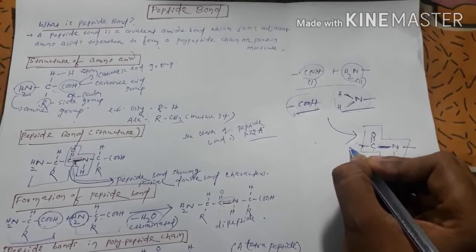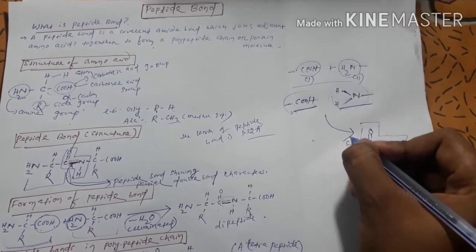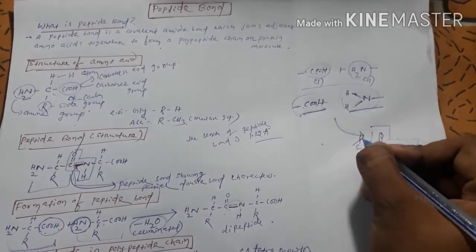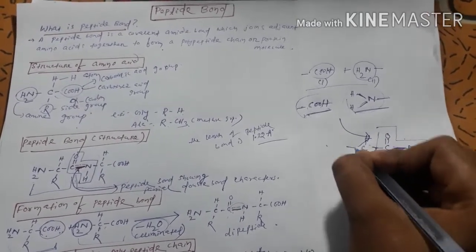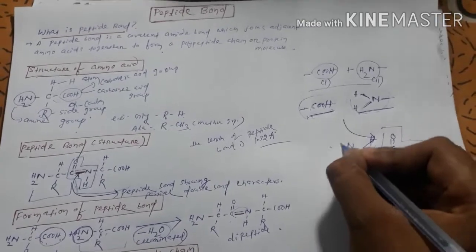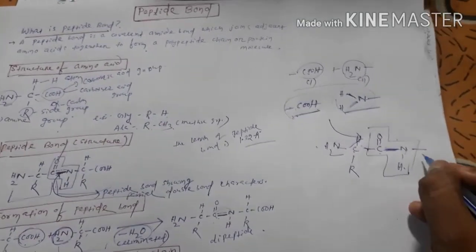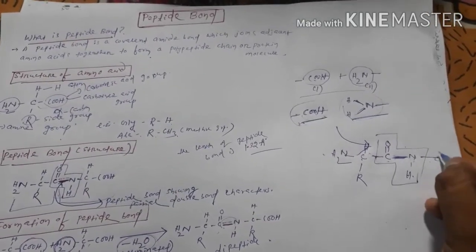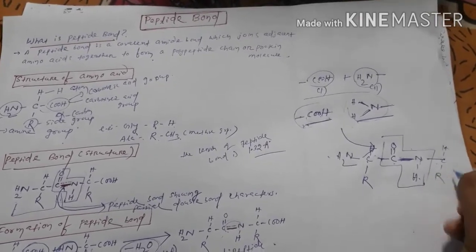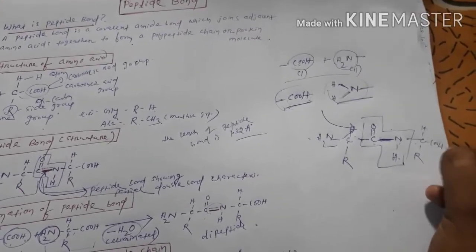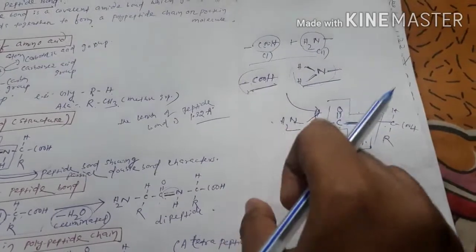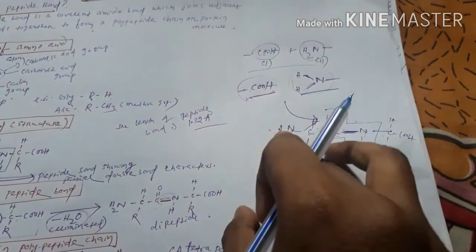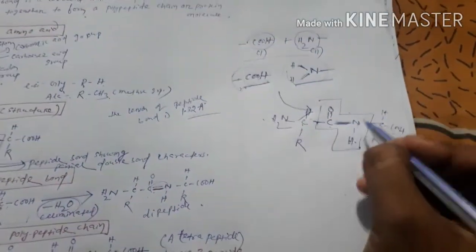Okay, so C, H, R, NH2, and here CHR COOH. So now you should have no confusion over here. Okay, so I have drawn two amino acids joined together by a peptide bond.